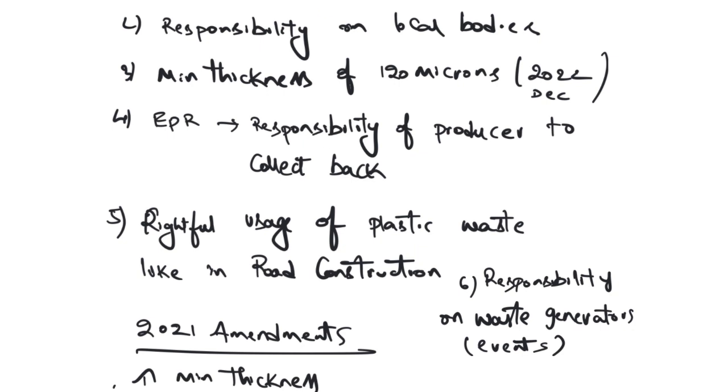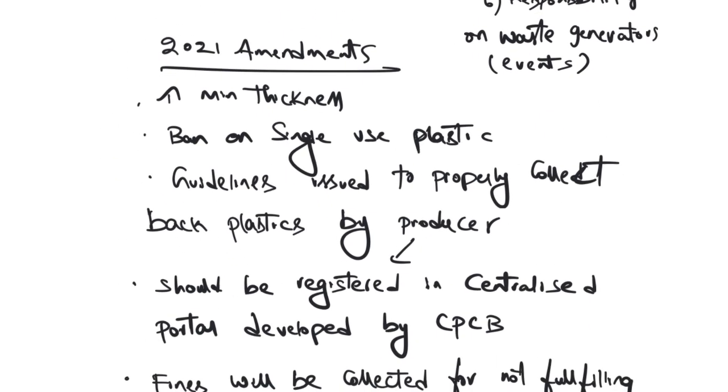And then what did the government do? The government came up with the 2021 amendment rules, in which they increased the minimum thickness. I have told you the minimum thickness is 120; initially it was 50. Then they banned single-use plastic. Single-use plastics are use-and-throw plastics. They cannot be used for recycle and reuse. That is the reason they have banned them. All plastic waste management starts with banning single-use plastics. Then guidelines were issued to properly collect back plastic by the producer. I have told you that in 2016 they came up with extended producer responsibility, but there was no proper framework or structure for how these rules were to be implemented.